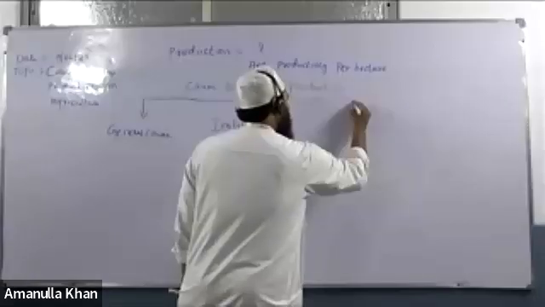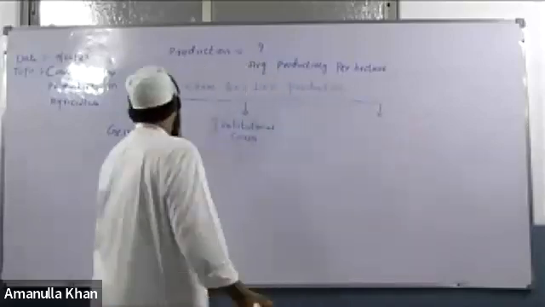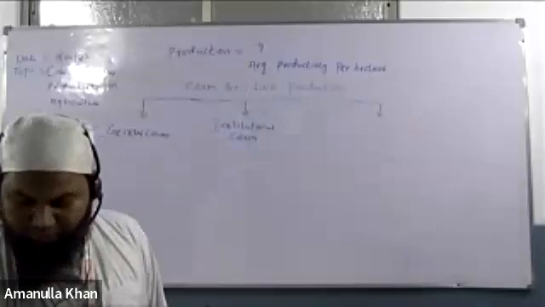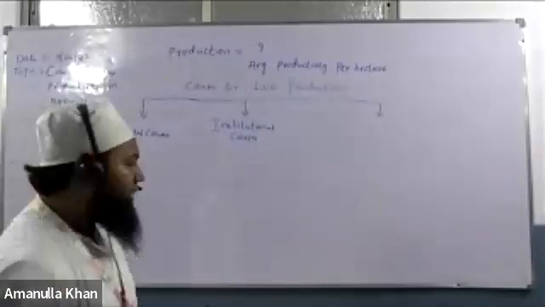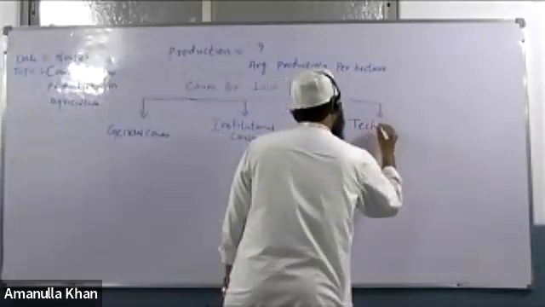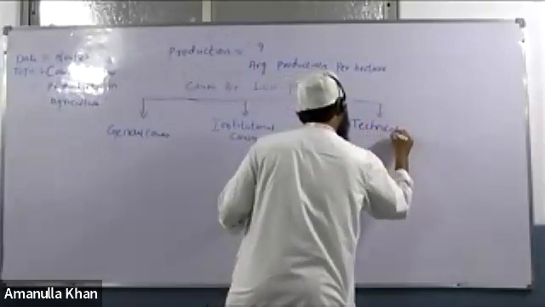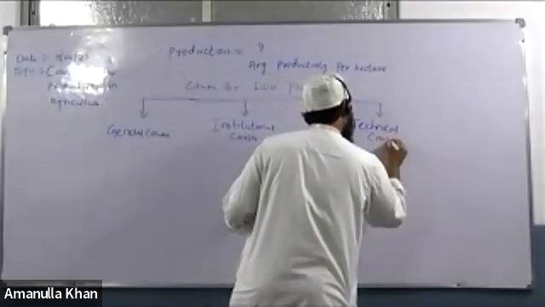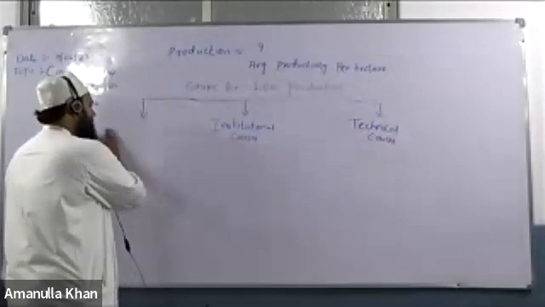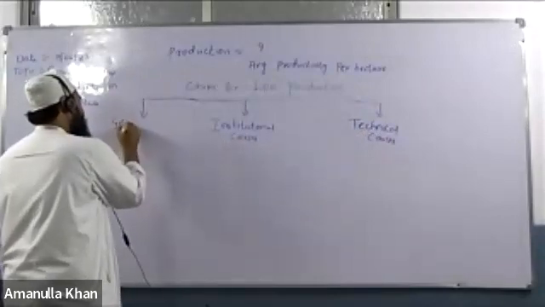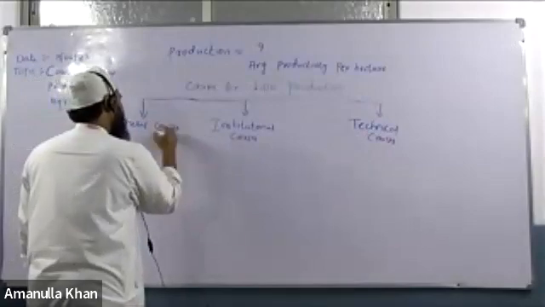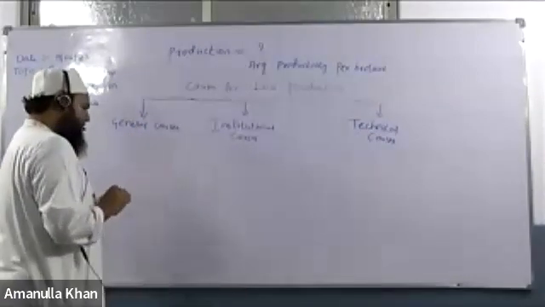And the third one would be technical causes. Now we'll move forward. We'll talk about the general reasons, why our production is going down. We'll talk about the general causes.